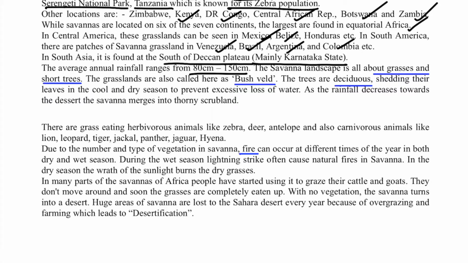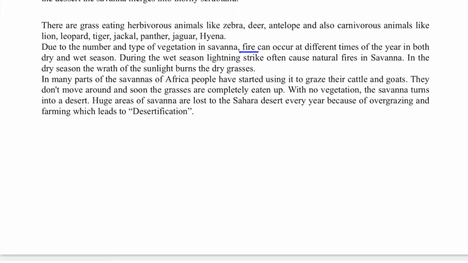Okay, the savanna landscape is all about grasses and short trees, and the grasses are also long here, and they are deciduous in nature, obviously because of a distinct dry season. And if there is a distinct dry season, there will always be a problem of fire. So fire occurs at different times of the year in both the dry and the wet season.